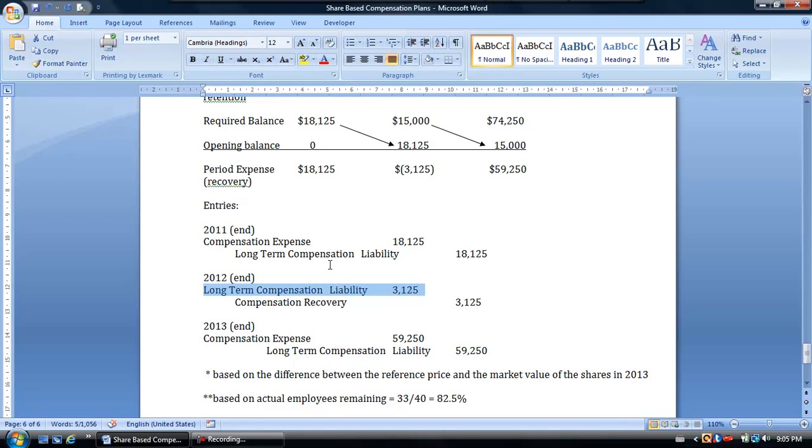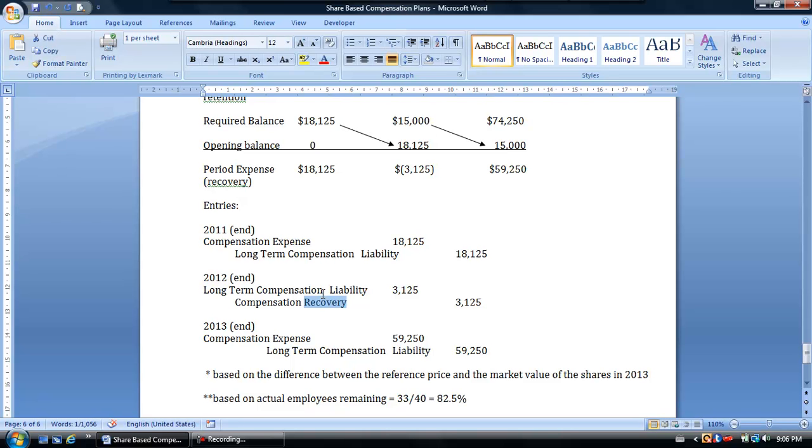The other account you could credit here, if you didn't want to use a compensation recovery account, is you could credit a compensation expense account directly if you wanted to. I find many students are uncomfortable with crediting expense accounts. They're usually used to crediting gains, or in this case, a recovery account. So that's why I use a recovery account.